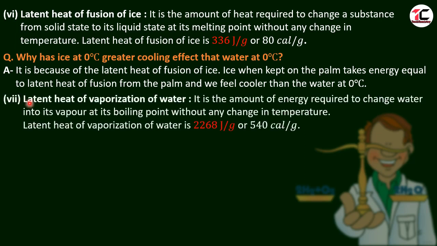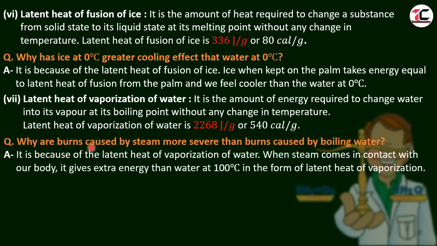Next one is latent heat of vaporization of water. It is the amount of energy required to change water into vapor at its boiling point without any change in temperature. That means if we take 1 gram of water and we want to change it into vapor, it requires 2268 joule energy, and this is the latent heat of vaporization.